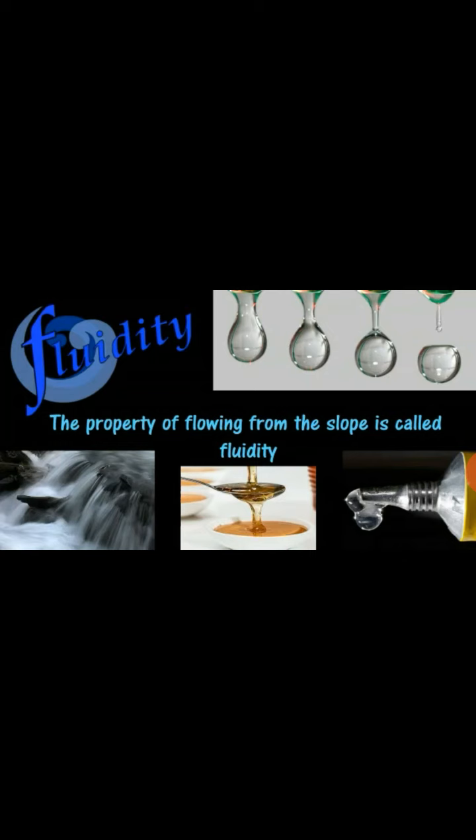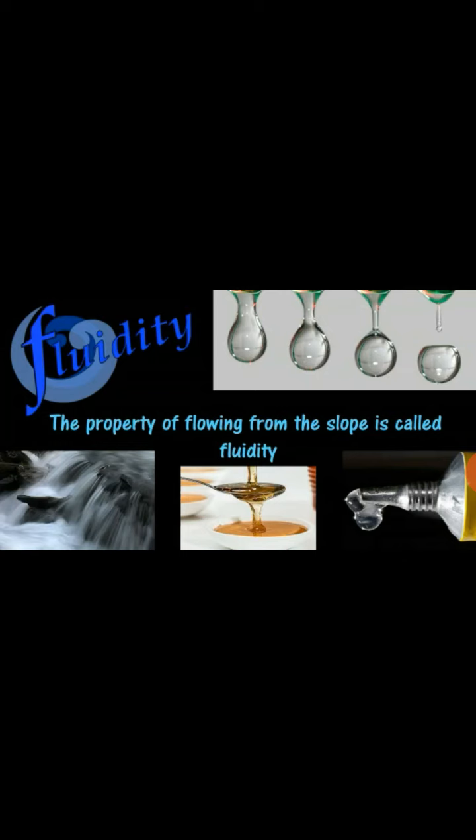Holding it at an angle, as you can see in textbook figure number 5.11, put a drop of water, honey or gum at different places on the board. Observe how they flow down the slope. Which drop flows most easily? Water, right? Water flows down the slope more easily than the other substances.